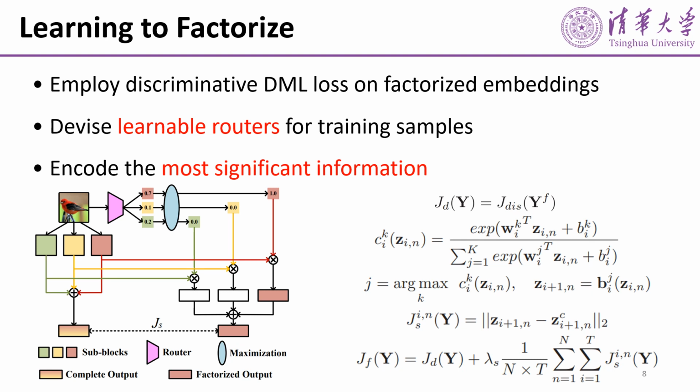Specifically, we employ discriminative deep metric learning laws on factorized embeddings. We devise learnable routers for the training samples, and we force the factorized embeddings to encode the most significant information.